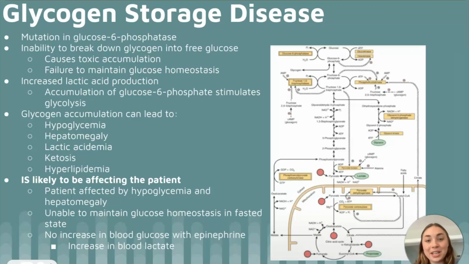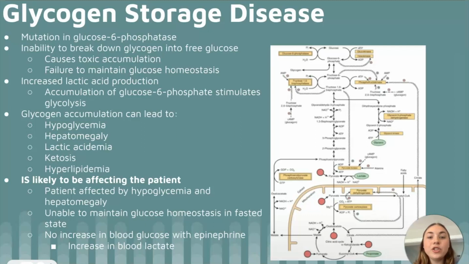This failure to maintain glucose homeostasis results in an increase in lactic acid production, because the accumulation of glucose 6-phosphate stimulates the glycolytic pathway. Clinically, deficiencies in glucose 6-phosphatase and therefore glycogen accumulation in the liver can lead to hypoglycemia, hepatomegaly, lactic acidemia, ketosis, and hyperlipidemia.